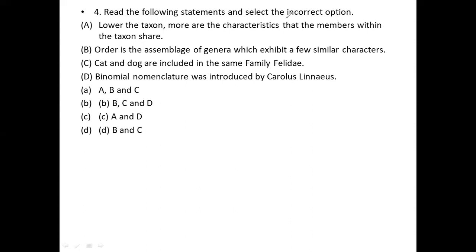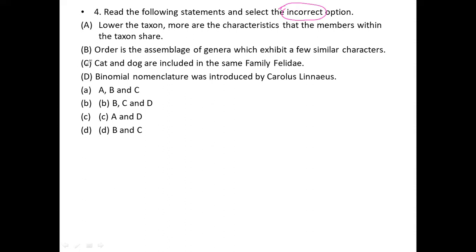While reading the question, very carefully you need to observe whether it asks for the incorrect option or the correct option. Most of you will know the correct answer, but you may sometimes get confused because they asked for the incorrect option. Incorrect option means not a correct option.